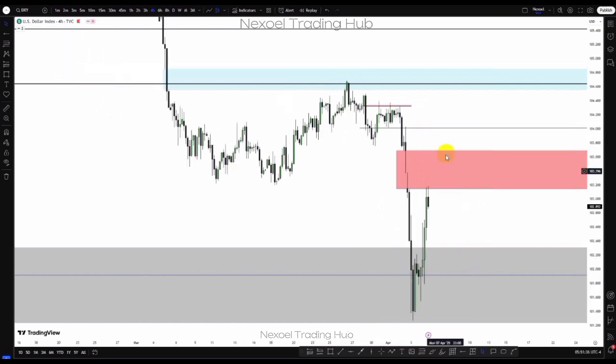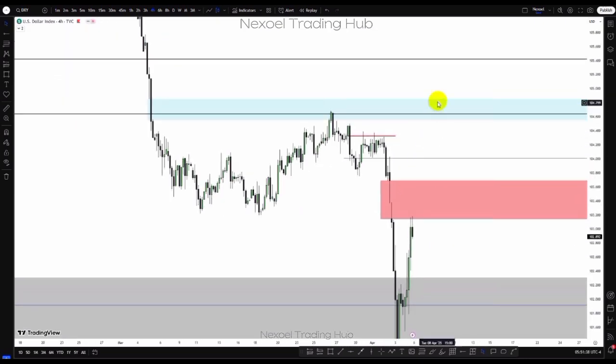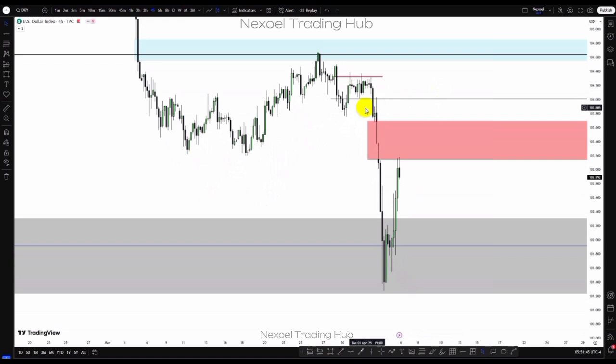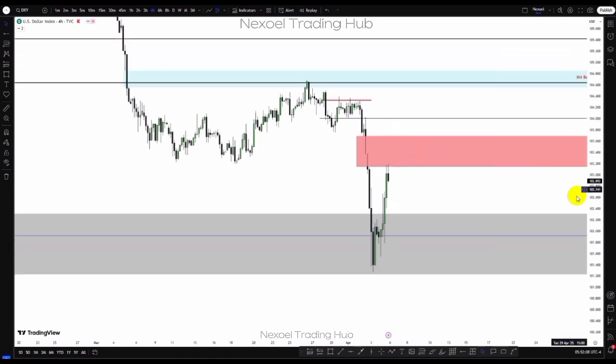the downside, except price decides to push further to the upside into the monthly inversion fair value gap and create the sell model. But then I'll be looking to the zone, most especially when I see price filling up this liquidity gap here in the market. Then I'll be looking at the possibility of a sell model, most especially at the zone in reference to this level where we identify the last up close candle before the bearish movement in the daily time frame. So this is what I'll be looking at in the DXY.